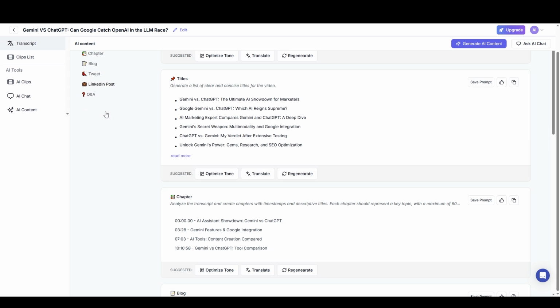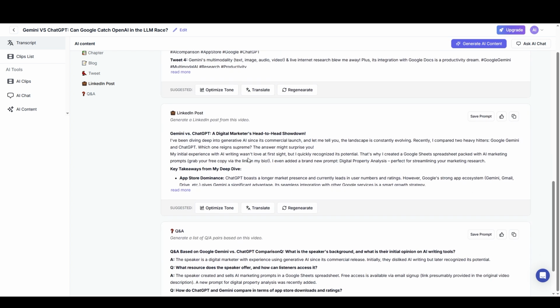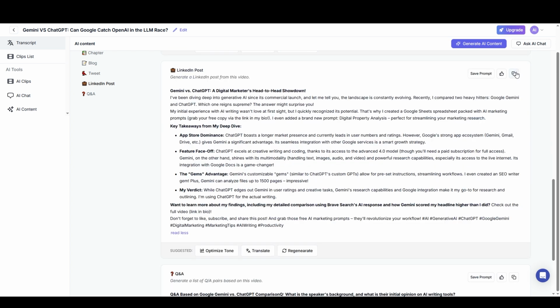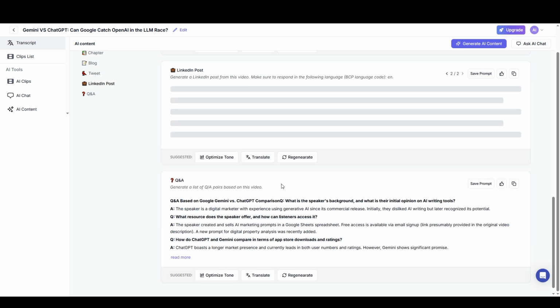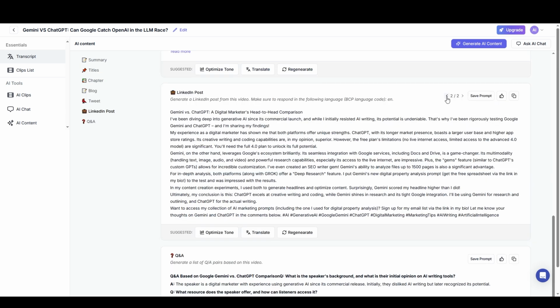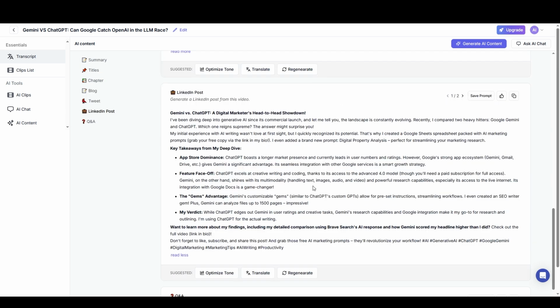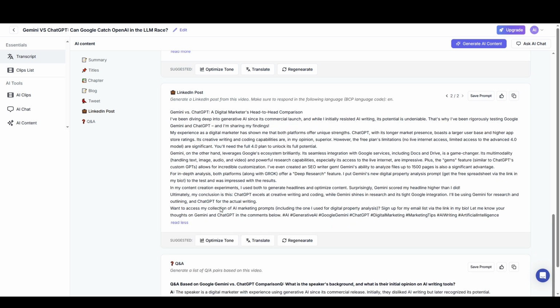And if I want to generate more, I can use any of these over here on the side. So for example, if I go to LinkedIn post, it scrolls me down to here, and I can copy it really quickly with this button, or I can say regenerate if I don't like it, and the original one is still here. If I scroll back right here, this is the first one that it made. This is the second one.